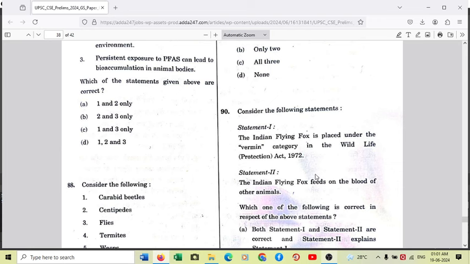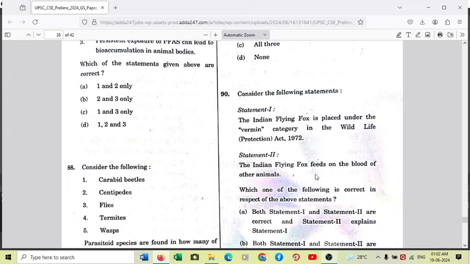And what is vermin? Vermin is basically that species which destroys or decimates crops, and it is also a threat to livelihood. So vermin category is that category as per the Government of India Wildlife Protection Act of 1972 that no hunting will be prohibited for vermin species. In fact, hunting or poaching of vermin species is encouraged, so that they no more destroy or decimate crops, neither are they a threat to livelihood. Okay, so statement 1 about Indian flying fox is correct.